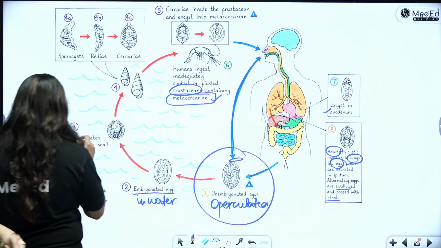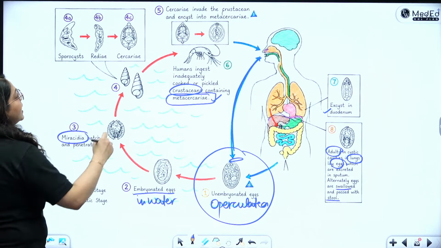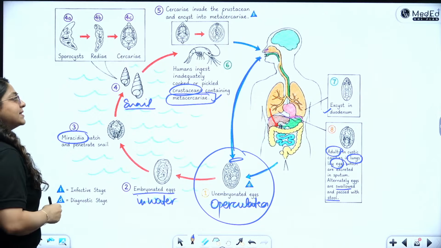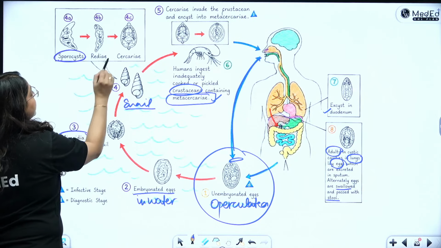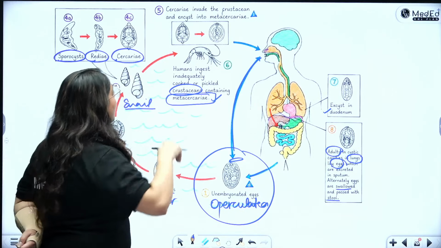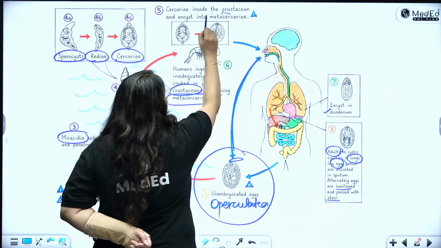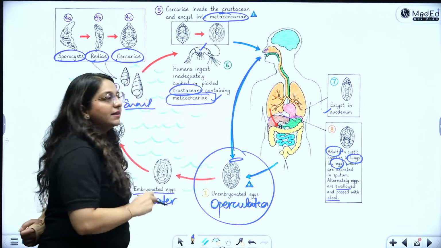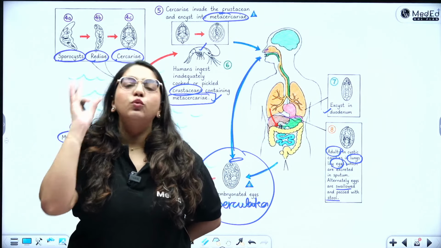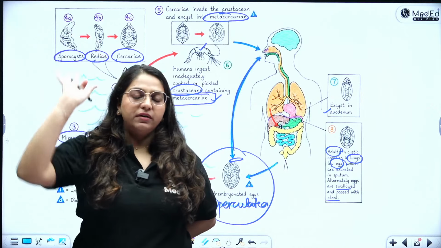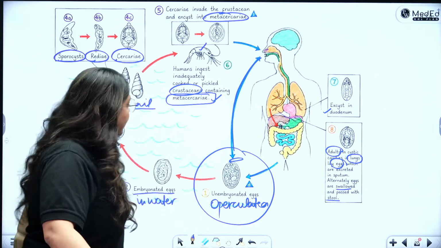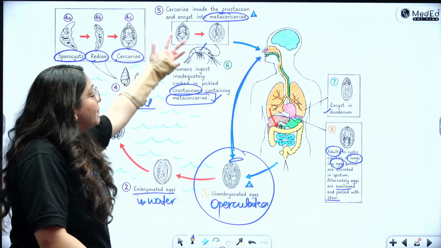Then what hatches out is Miracidia, which is the first stage of larva. It goes to the first intermediate host, which is the snail. Inside the snail, they convert into sporocyst, rhedia, then cercaria. This cercaria comes out like a freely swimming guy, goes into these crustaceans, turns into metacercaria. Again, they are ingested by us. This is the life cycle of any fluke, be it liver fluke, lung fluke, or anything, intestinal fluke. So how to remember this? Miracidium, sporocyst, rhedia, cercaria, metacercaria.